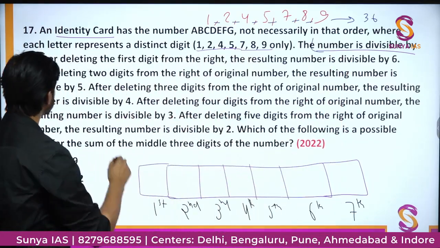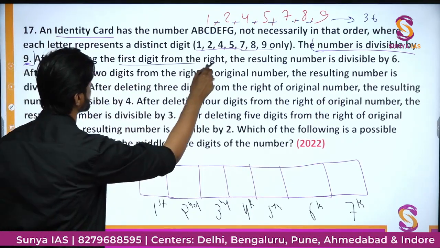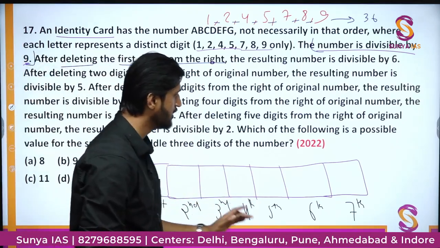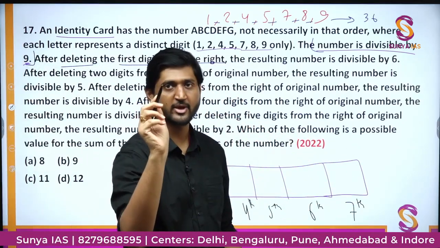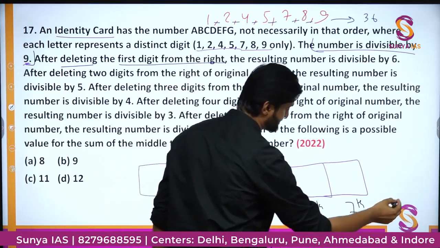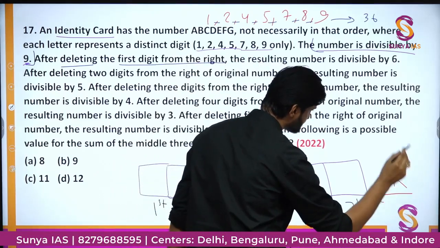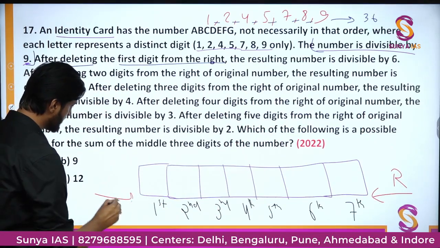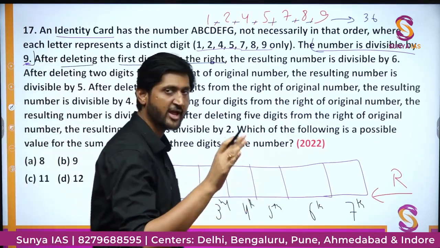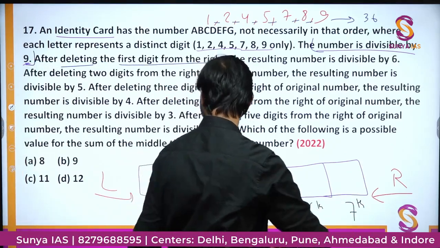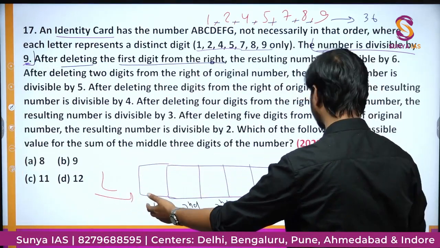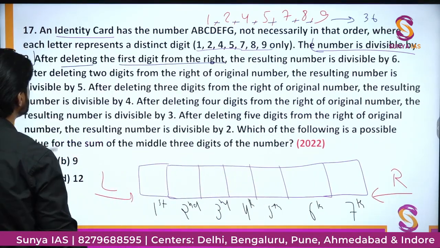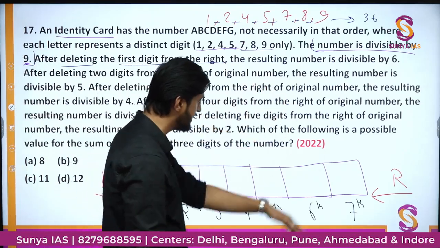Now what is happening after deleting the first number from the right? First of all, be clear with what is right and what is left. This is my right hand in which I am holding my pen. This is the right side. This is my left hand in which I am wearing my watch. This is the left side. So you must be clear with which hand is right hand. This is the right hand and this is the left hand, and in this order I am writing the things. Now it says, if we delete the first digit from the right, if we delete this digit,